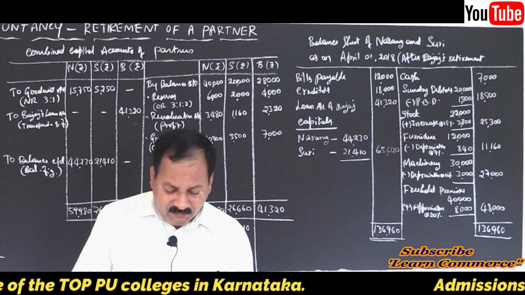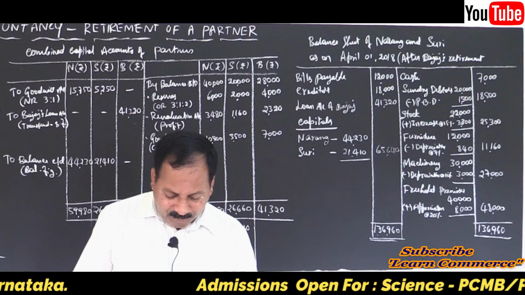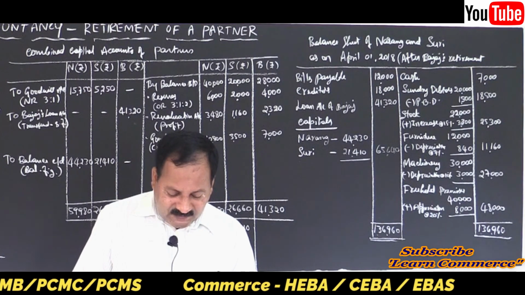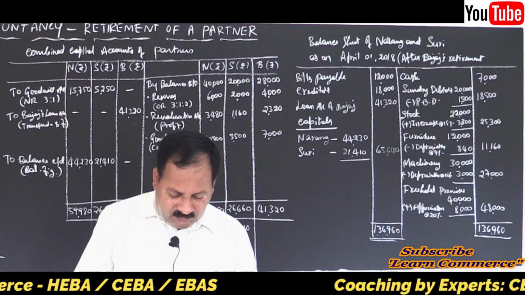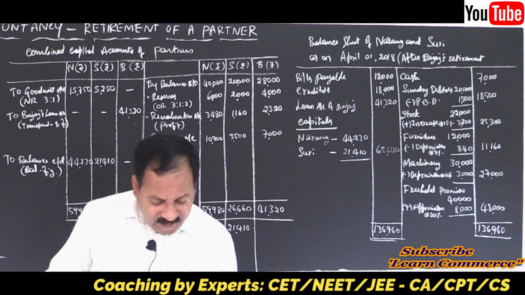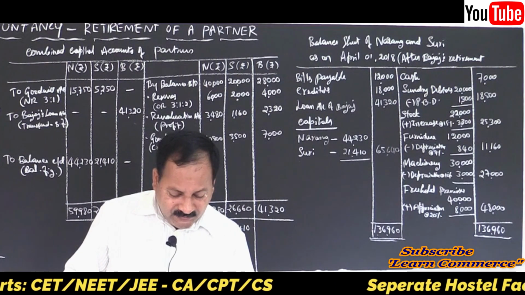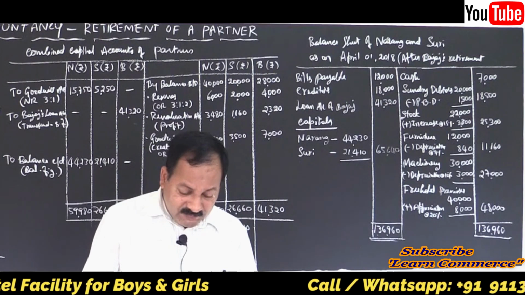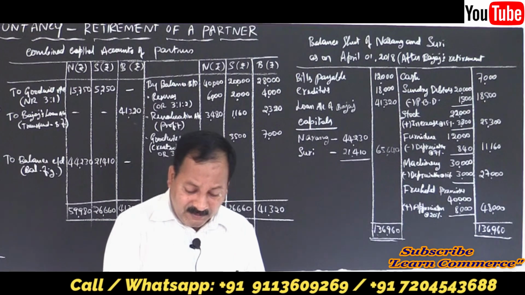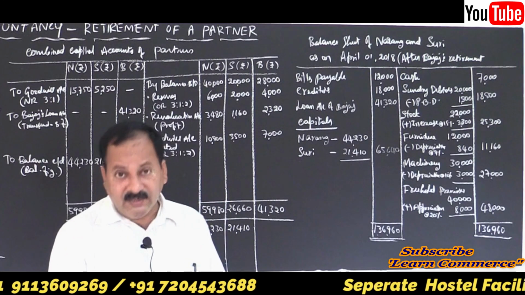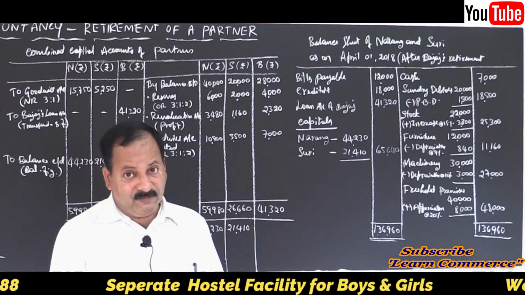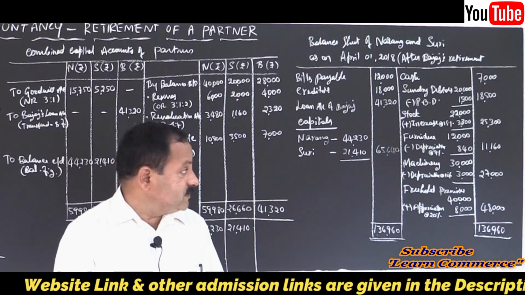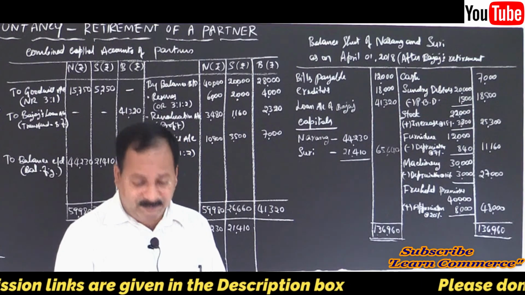Next problem, there is capital given. No, the capital balance is also not given. There is something different. In the third problem, problem number 3, there is a capital adjustment. We will solve it in a proper way, because all the information given is fine enough for us to solve the problem, right?